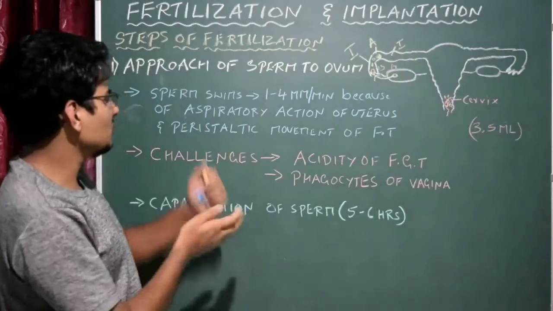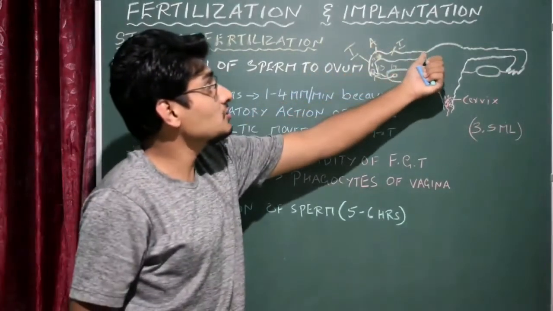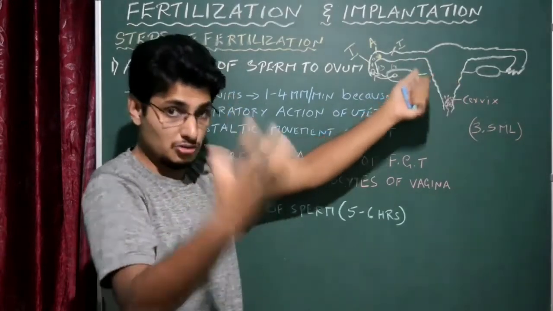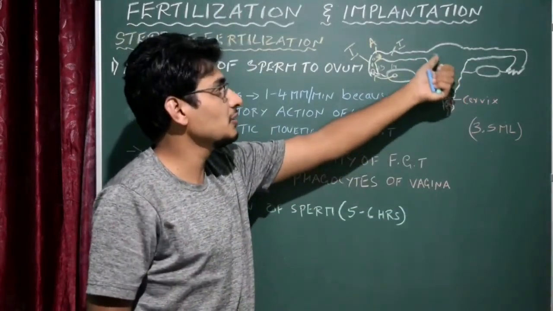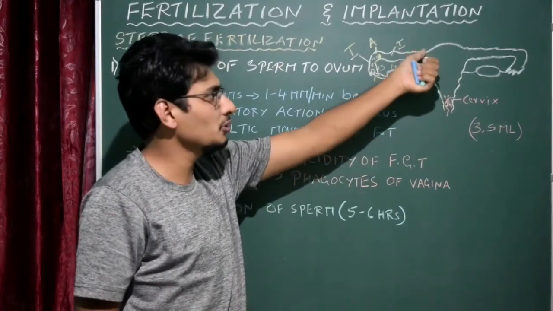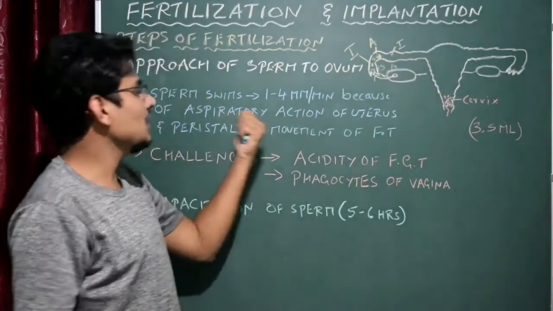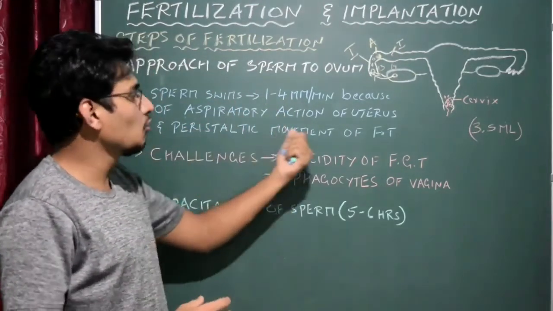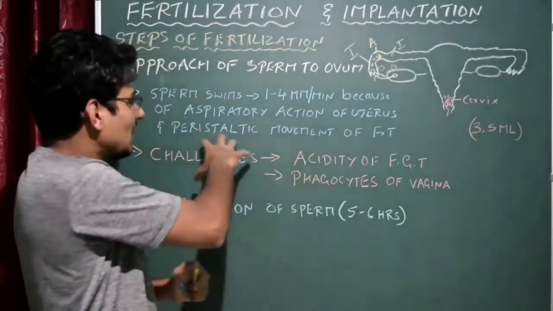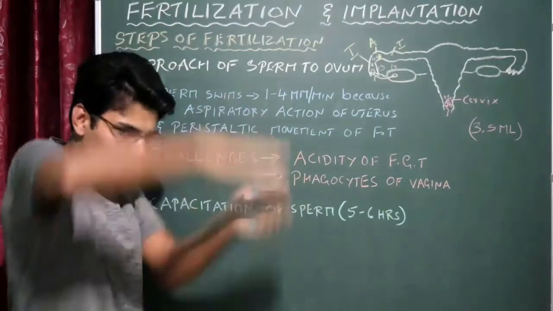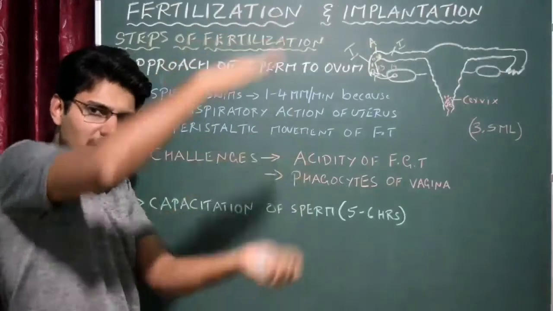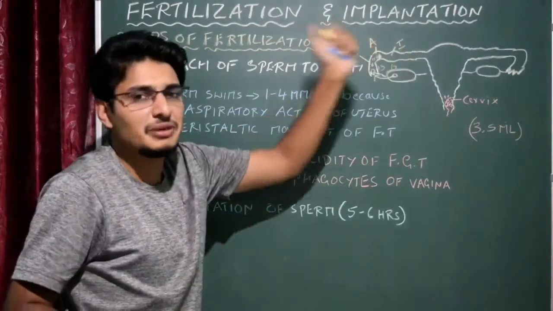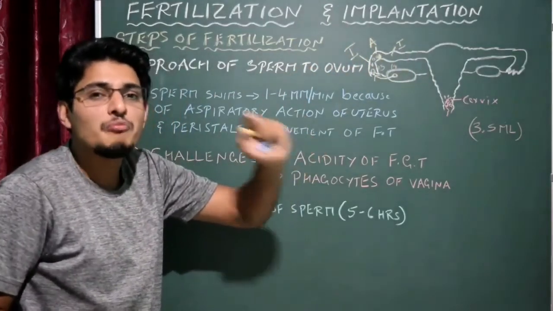The other reason is this. Because of the aspiratory action, the sperms will reach the tip of the fallopian tube. From here onwards you will not see the aspiratory action, but instead you see peristalsis, that is, the peristaltic movement of the fallopian tube. The movement will be like this. As a result, the sperms jump and finally reach the ampullary isthmic junction, where the ovum is waiting.